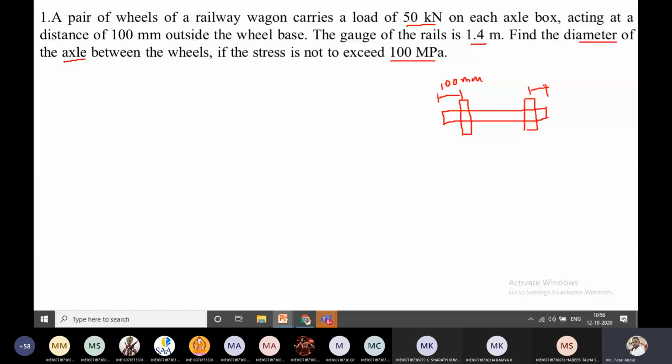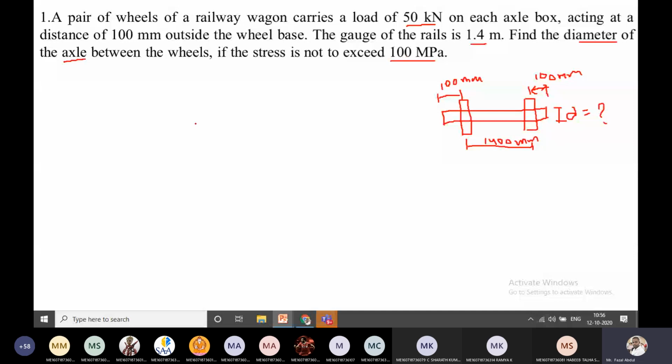The gauge of the rail means the distance between these two tires. The distance between these two tires is given as 1.4 meters. It means I can write it as 1400 mm. Find the diameter of the axle between the wheels. What is the diameter of this axle? The stress is not to exceed 100 megapascal.